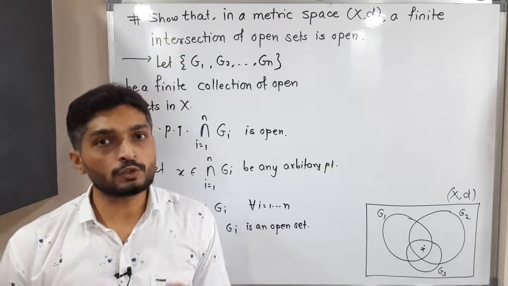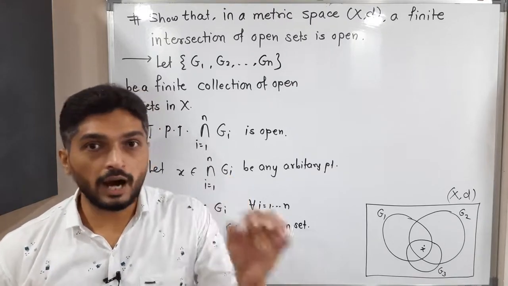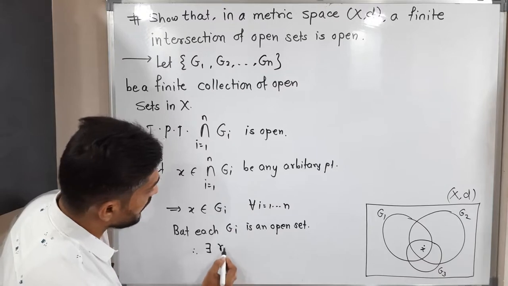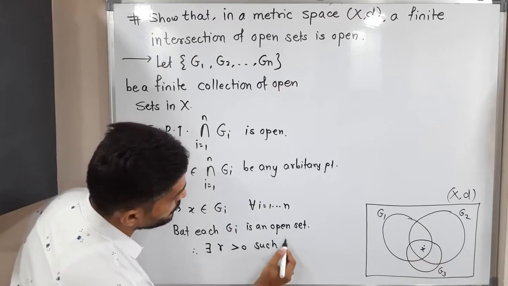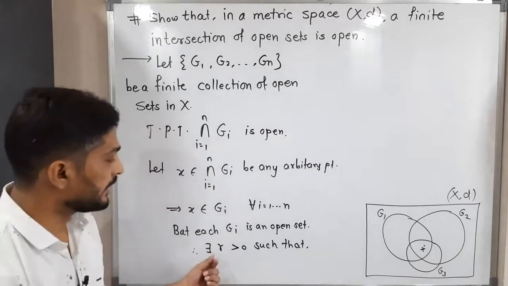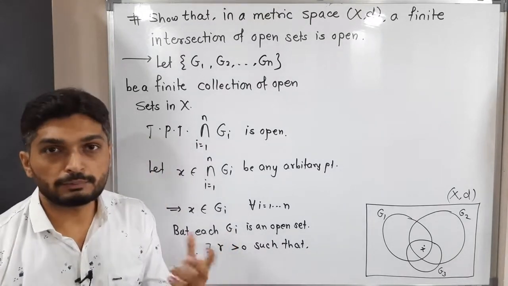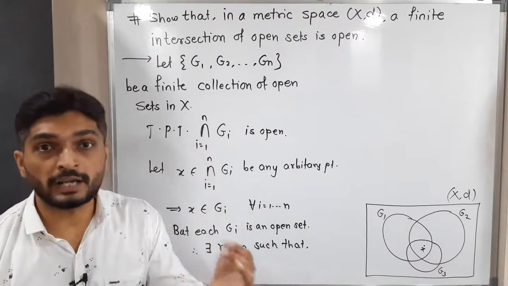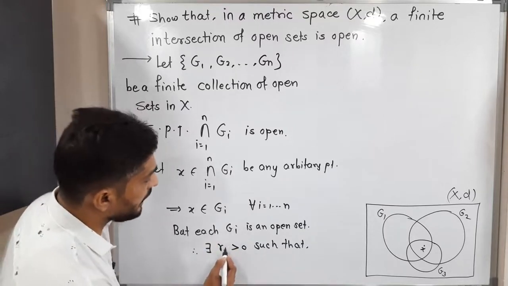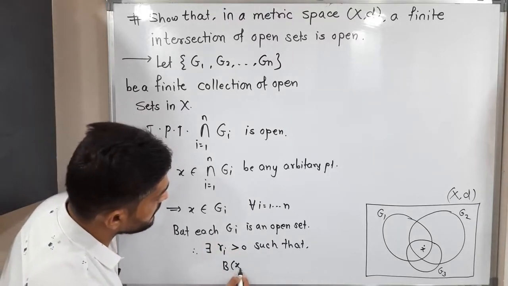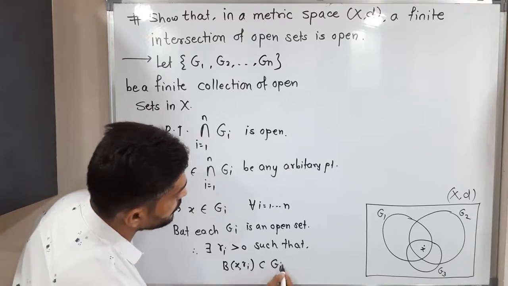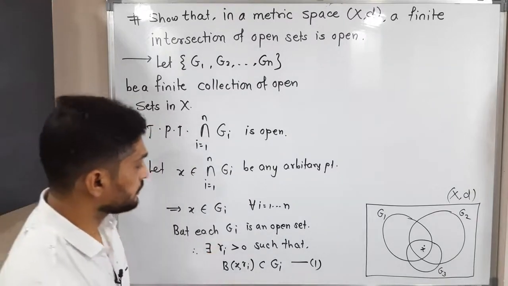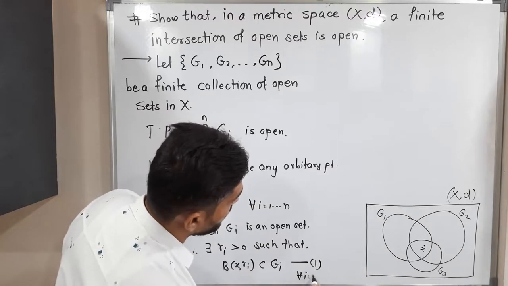So we can use the definition of open set. What is the definition of open set? There exists a radius r. So there exists r greater than 0 such that... See, for each Gi there will be an r. That means for G1 there will be r1, for G2 there will be r2, for G3 there will be r3. So for Gi there will be ri such that B(x, ri) is a subset of Gi. I'm calling it 1. This is a very important thing we have got, and this is true for all i running from 1 to n.